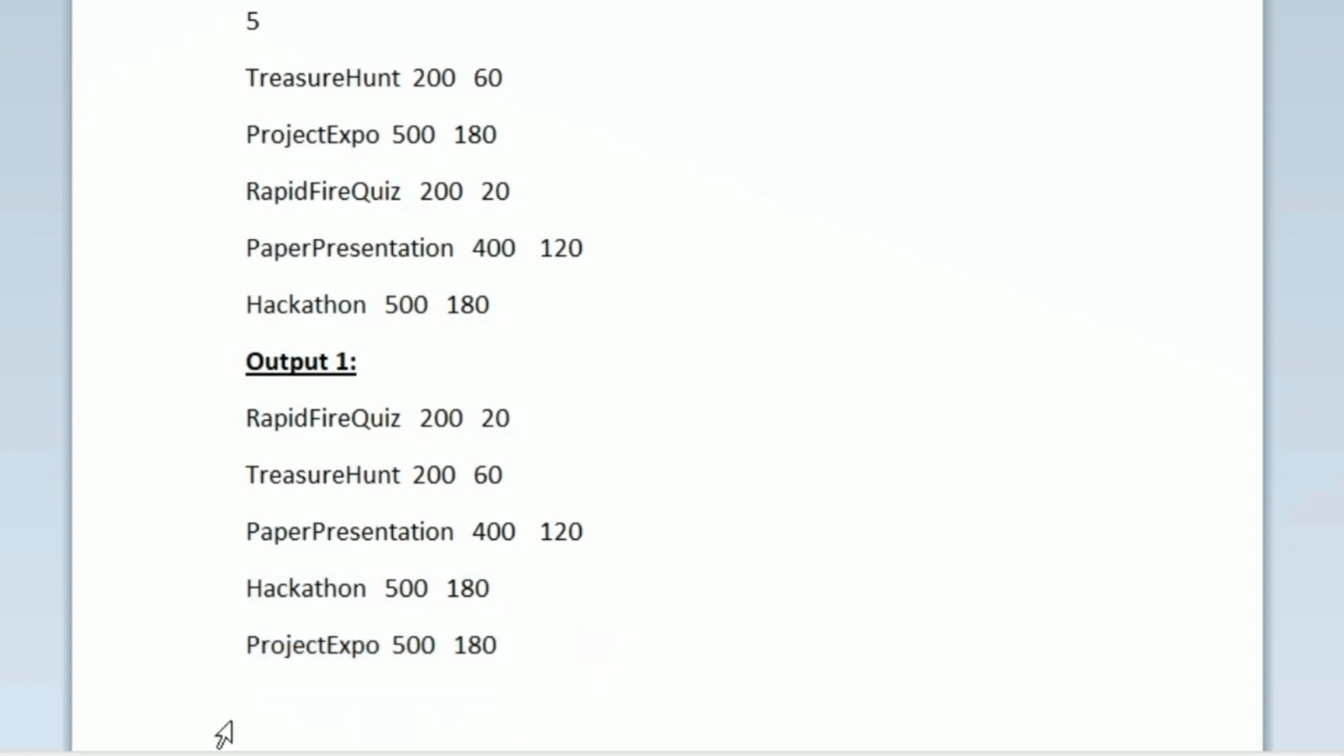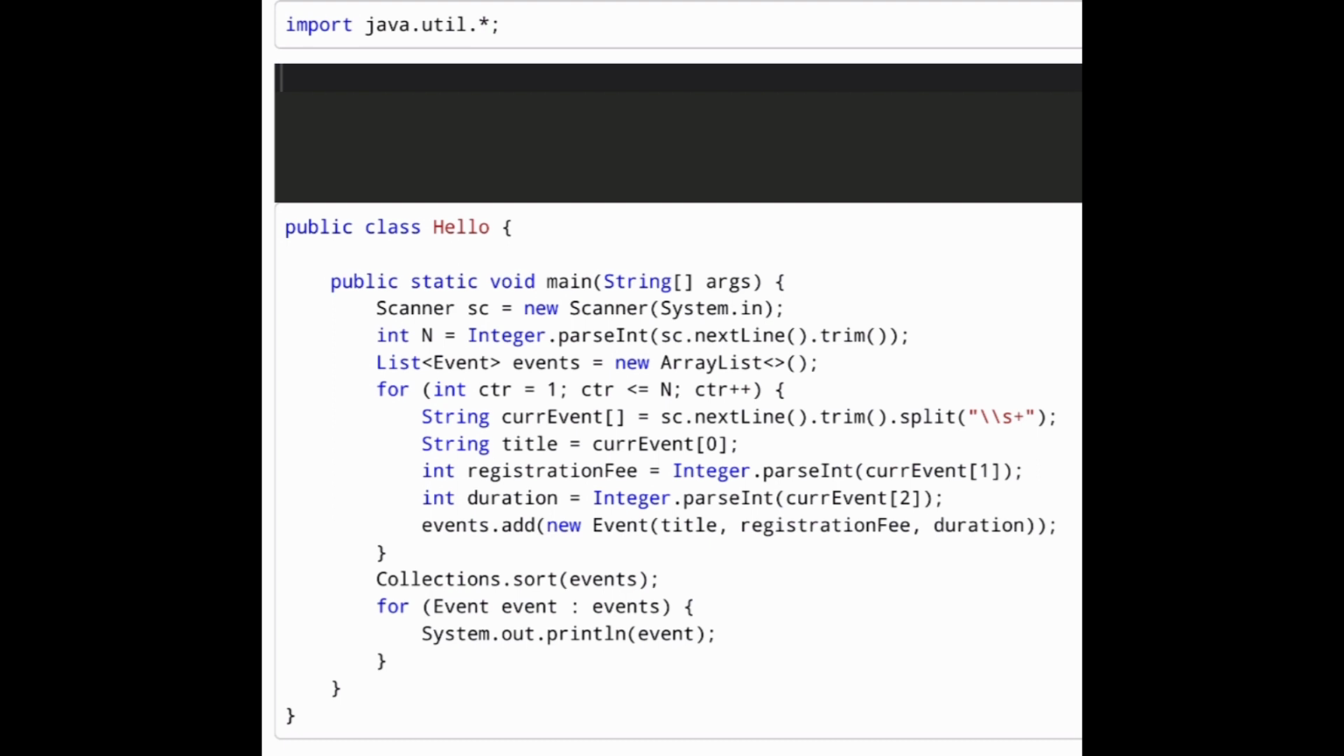We have to implement a class named event which sorts the records in this particular way. This is the code which is already given to us. In the main class, first an object of the scanner class is created, then an integer n is accepted as input and a list named events is created. We run a loop for n times, and in every iteration we accept a record as input, call the class named event, and store the object returned in the list. After the loop, we sort the list using collections, and after sorting we print each object in the list. So this is the code given to us.